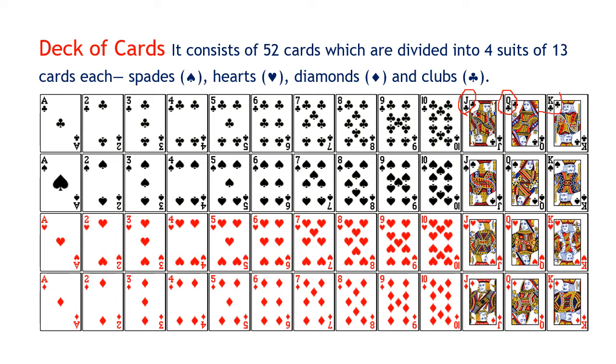So all these words you need to remember while solving the sums. We know the colors, we know the different suits, that is spades, hearts, diamonds and clubs. We know the face cards, we know the aces.